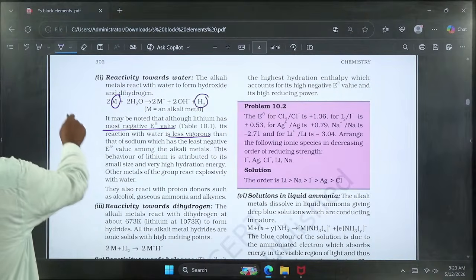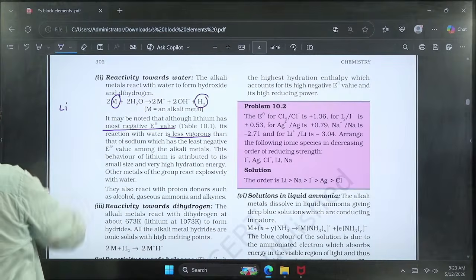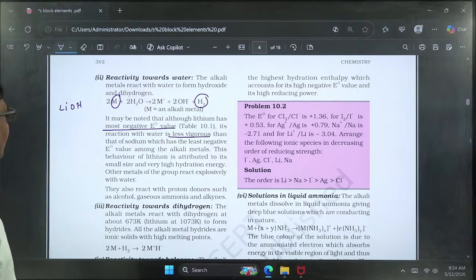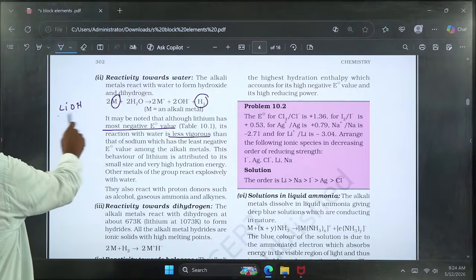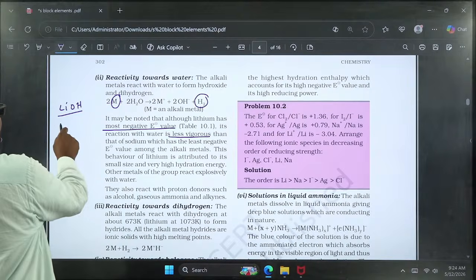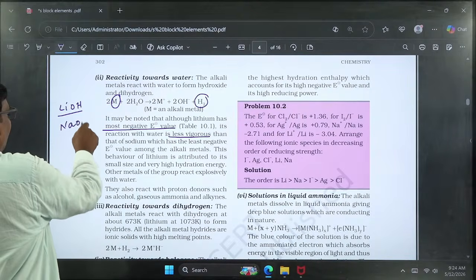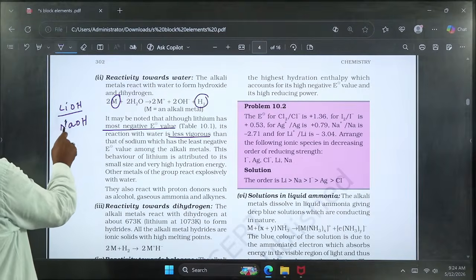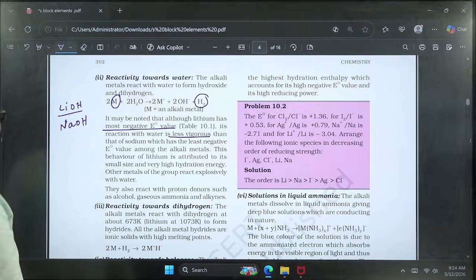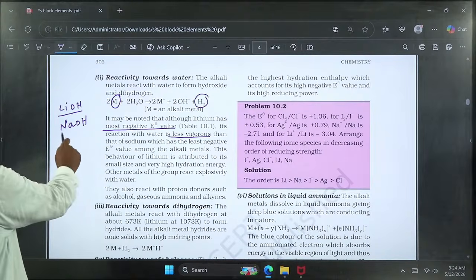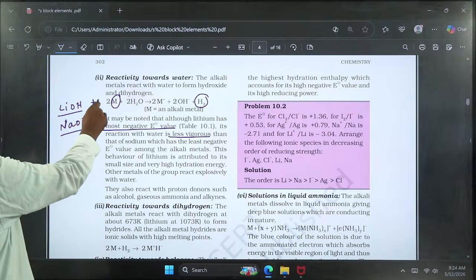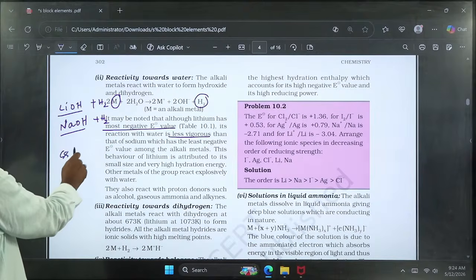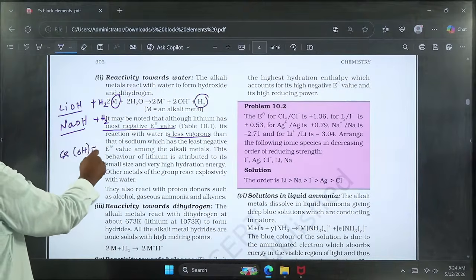For example, lithium forms hydroxide of the formula LiOH. The formation of lithium hydroxide will be a little bit slower, whereas sodium reacts with water vigorously and forms NaOH. Sodium's reactivity is more vigorous with water and produces sodium hydroxide. Along with these hydroxides, hydrogen gas is commonly evolved. At the bottom of the group, cesium forms cesium hydroxide along with the liberation of hydrogen gas.